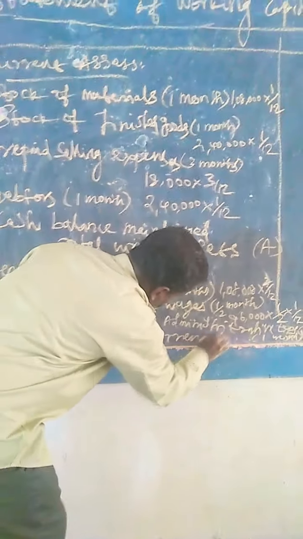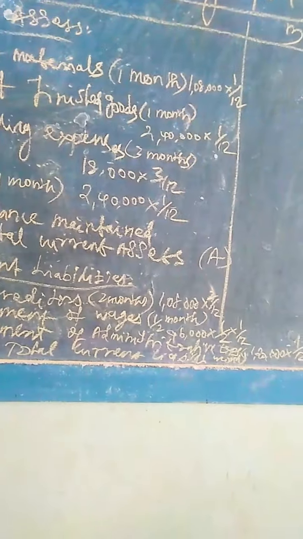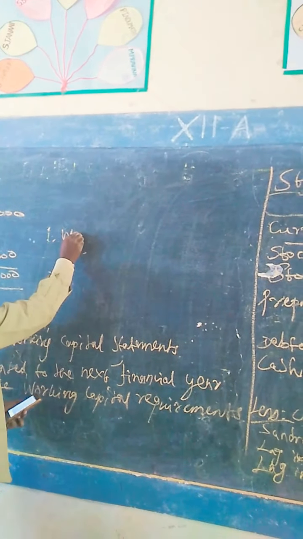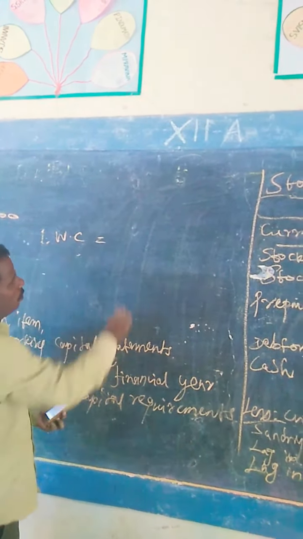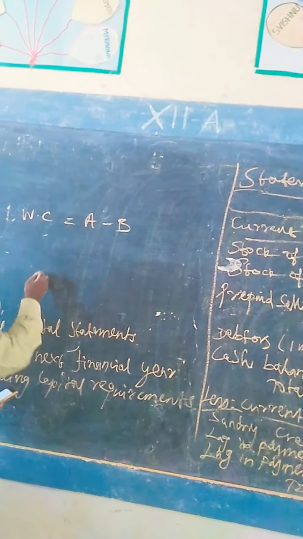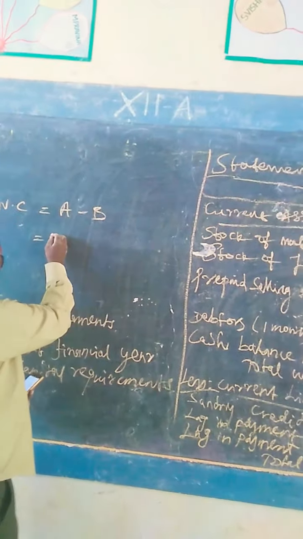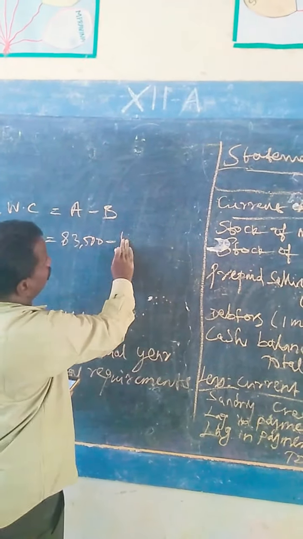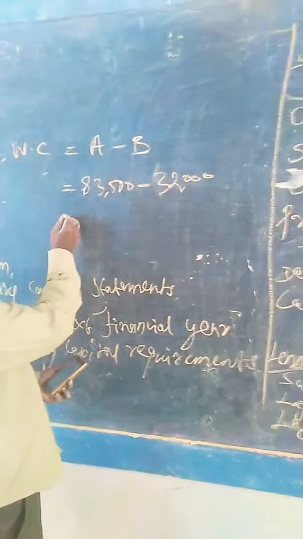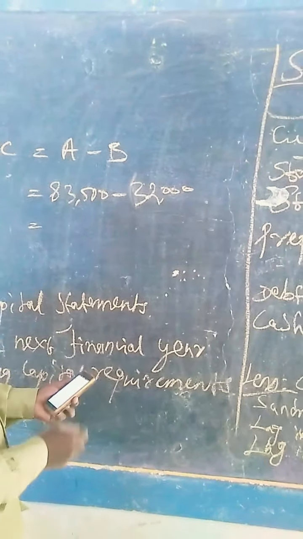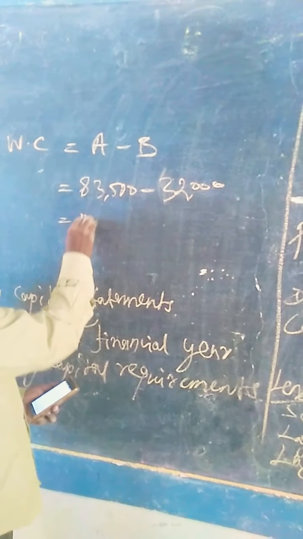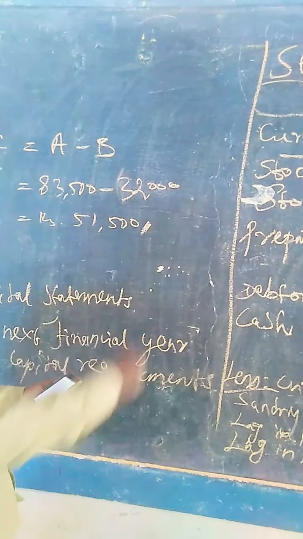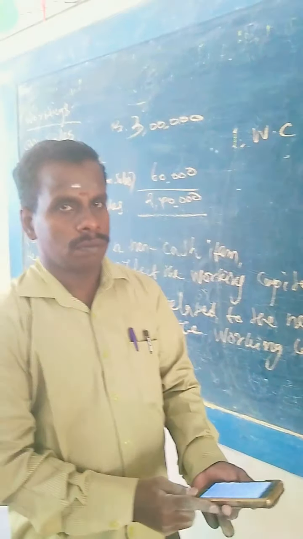Total current liabilities. Therefore, working capital is equal to A minus B. 83,500 minus 32,000 is equal to 51,500 as the working capital required. That's all.